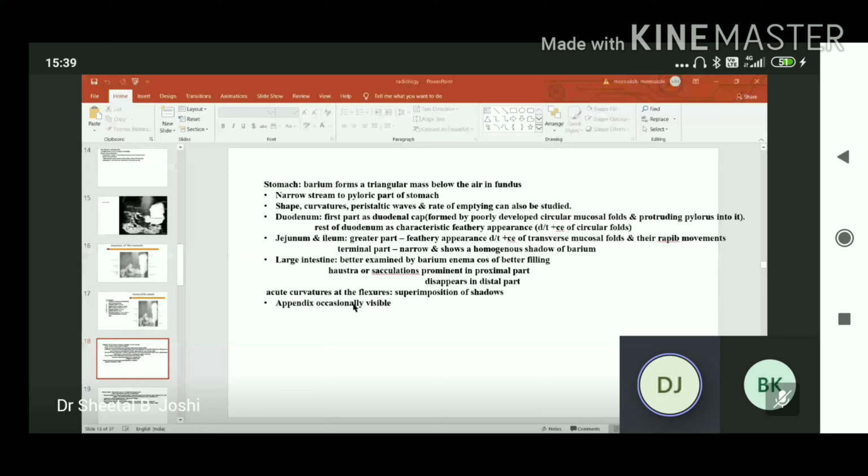The large intestine is better examined by the barium enema because of better filling. Haustrations or circulation are prominent in the proximal part and disappear in the distal part. Curvatures at the flexures, superimposition of shadow seen, appendix occasionally visible.